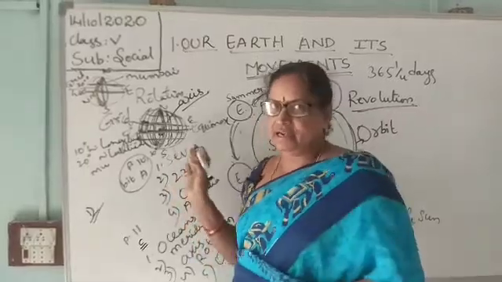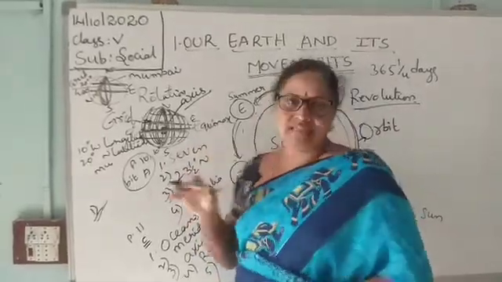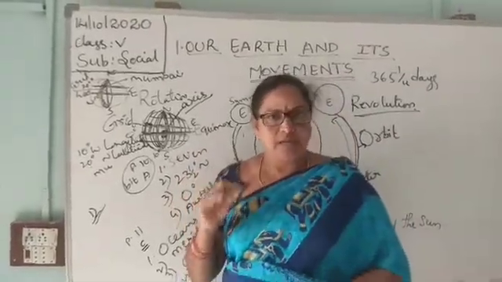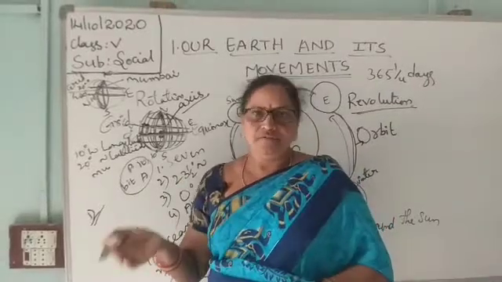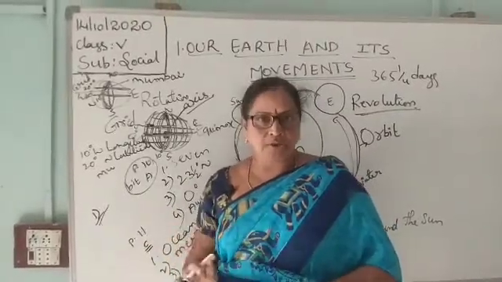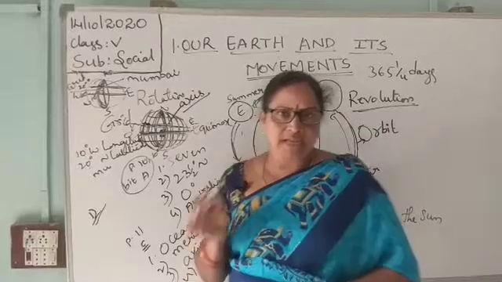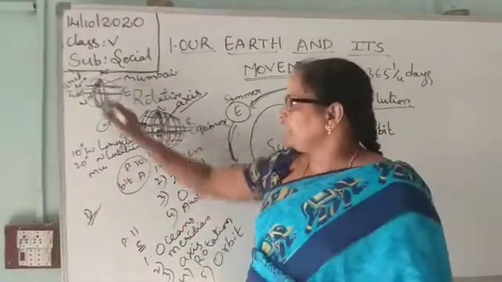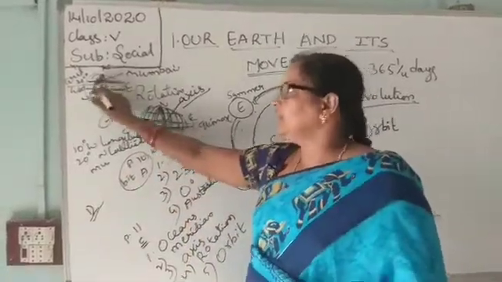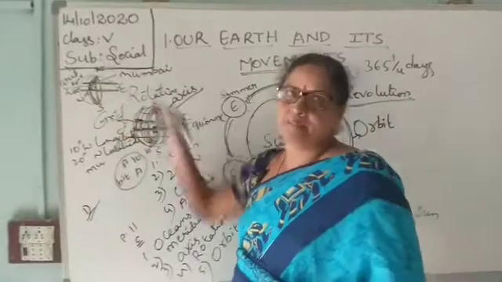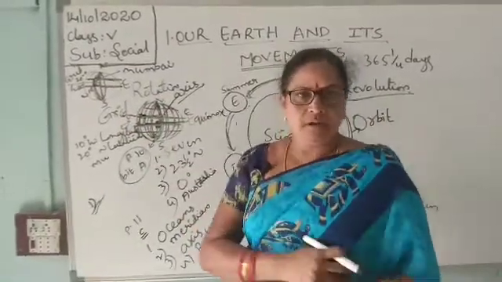Is it clear, children, about this grid? With the crisscross network formation of latitudes and longitudes, we can find the accurate, correct place with the help of this grid. With the angle, the degrees of the place, we can find the places.